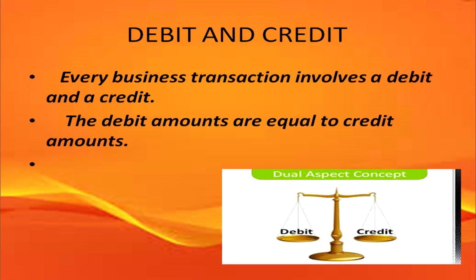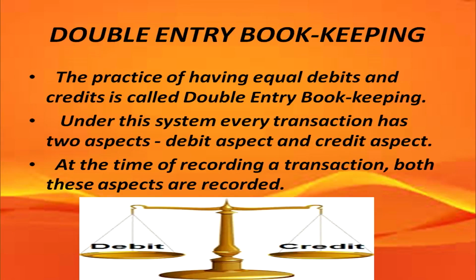One is a debit side and the other is the credit side. And for a financial transaction, the debit amount should always be equal to the credit amount. Now, double entry bookkeeping. The practice of having equal debit and credit is called double entry bookkeeping. Under this system, every transaction has a dual aspect, or two aspects.